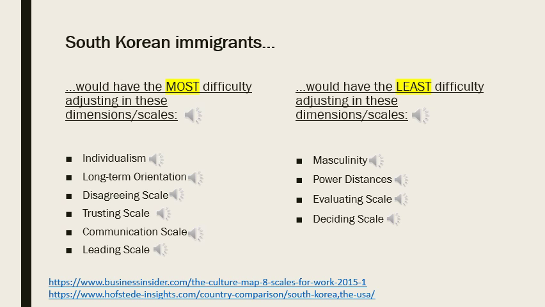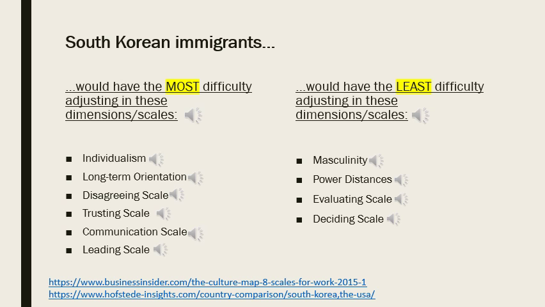South Korea would have trouble adjusting to these 6 scales due to the following. South Korea would not have difficulty adjusting to these 4 scales due to the following. Since South Korea is a collectivistic culture, South Korean immigrants would have much difficulty adjusting to the individualistic society found in the United States.